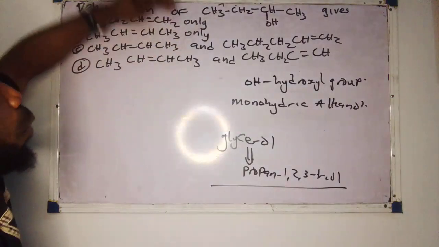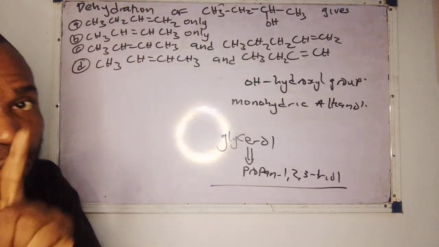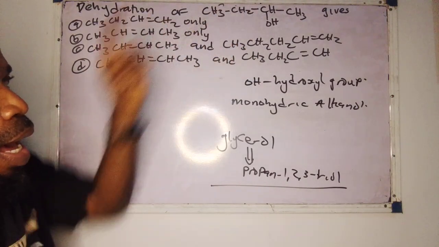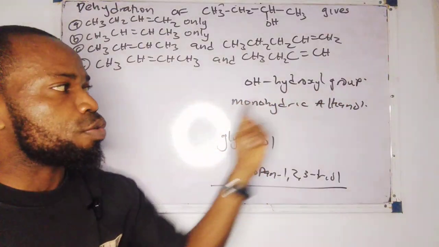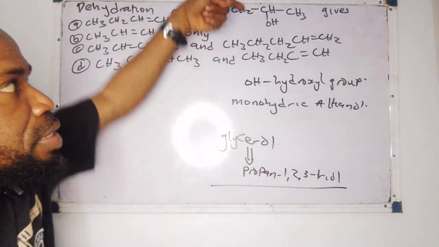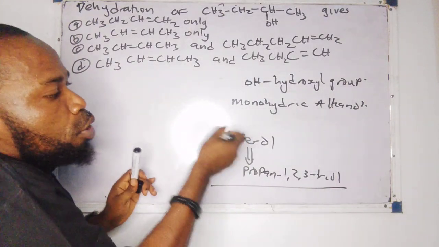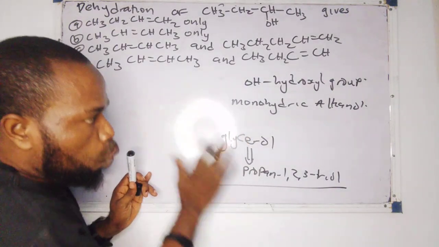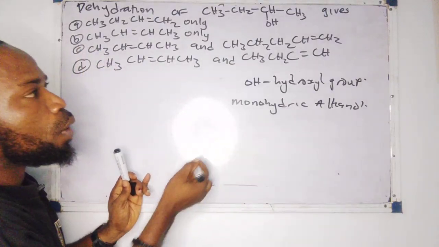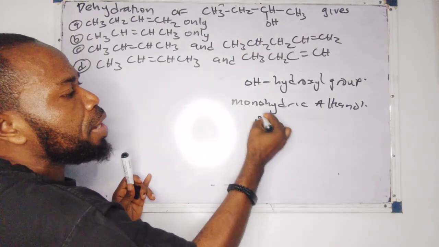We haven't entered the question yet, but we are bringing out the points as we go. Now, look at it. We have the dehydration of this compound. First off, you already know this is an alkanol, because it has the hydroxyl group. Now, you have known again that this is a monohydric alkanol. But this other one is trihydric. Let's leave that side and move on. Now, there's what we call primary alcohols.